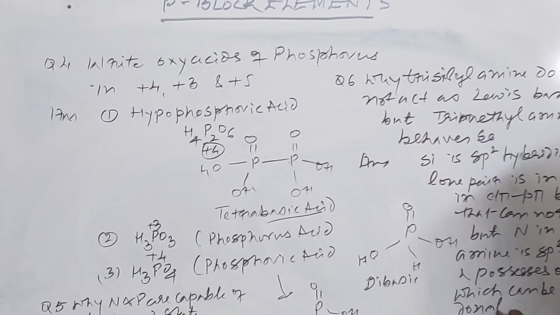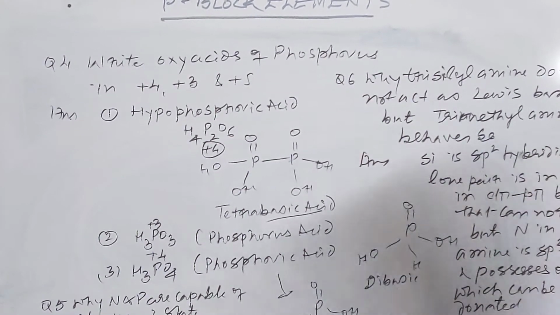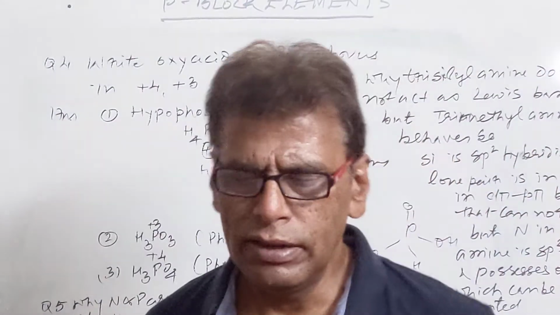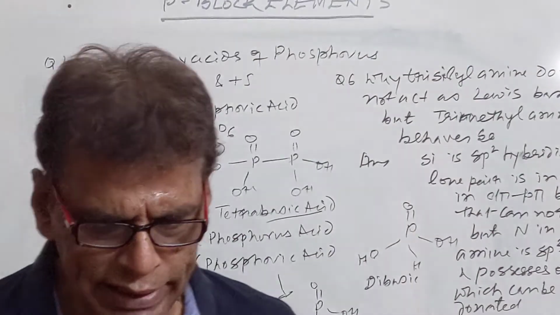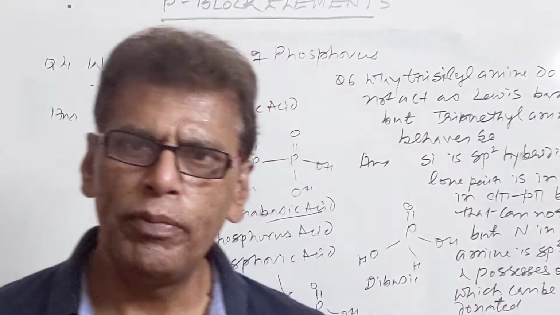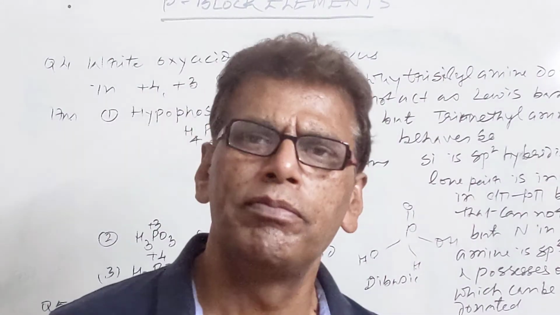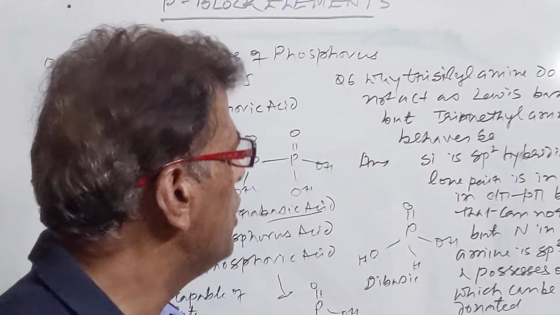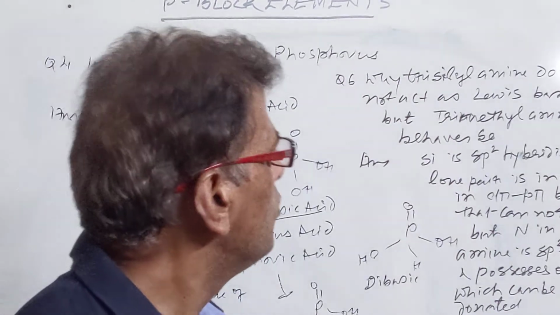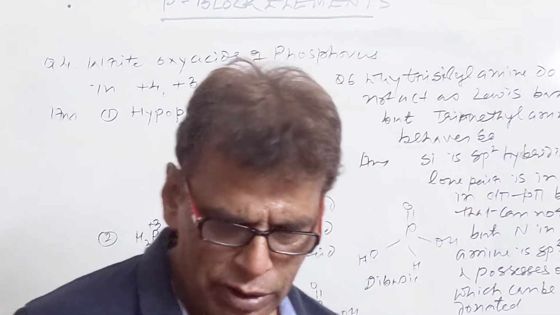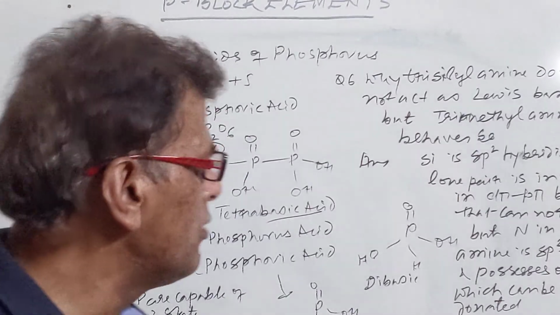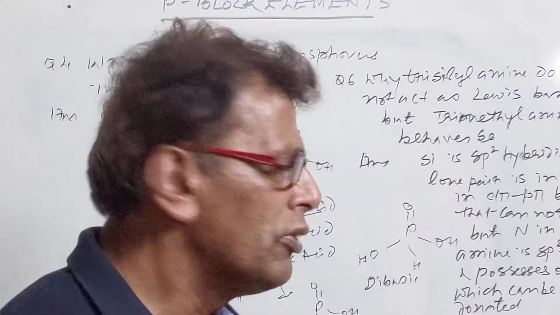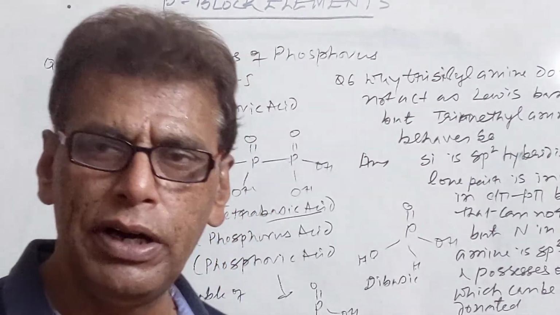So this is the reason why trimethylamine acts as a strong Lewis base, while trisilylamine does not act as a Lewis base, because its lone pair is lost in p-pi d-pi bonding with the neighboring silicon. But in trimethylamine that lone pair is freely available. That's why it acts as a strong Lewis base. This is all about this factor.